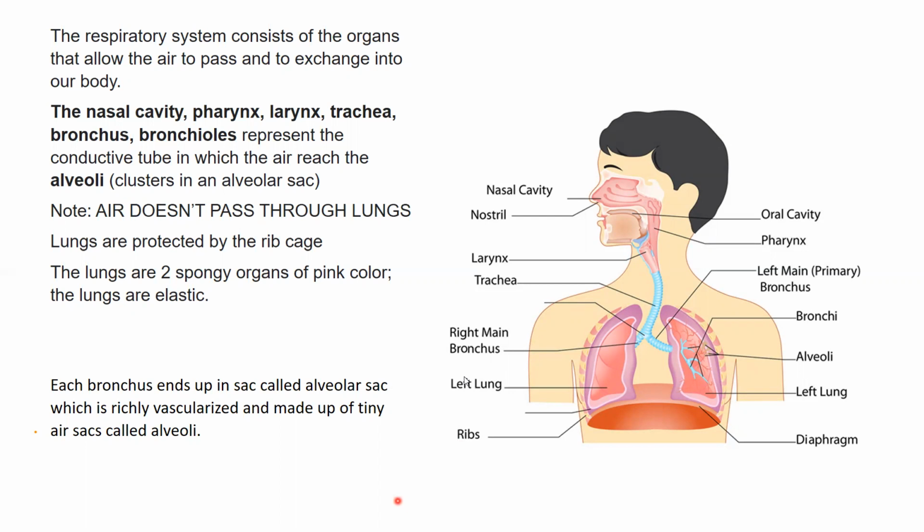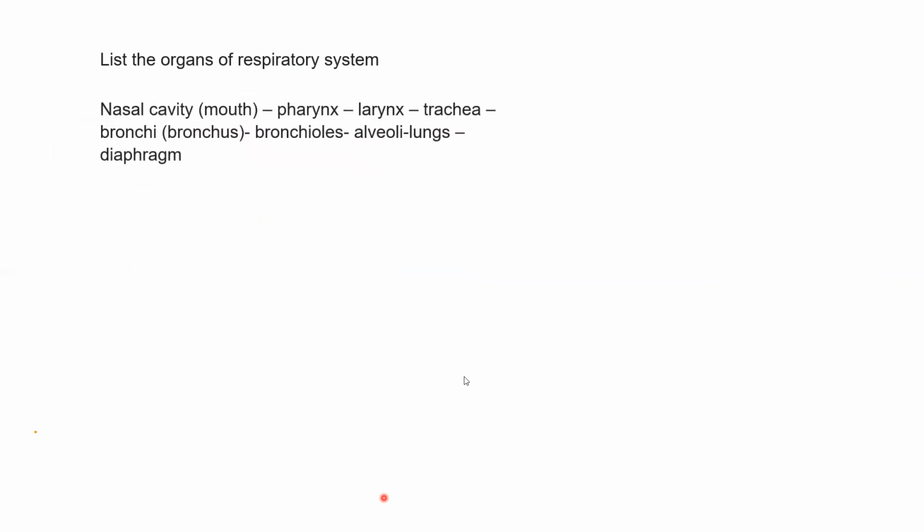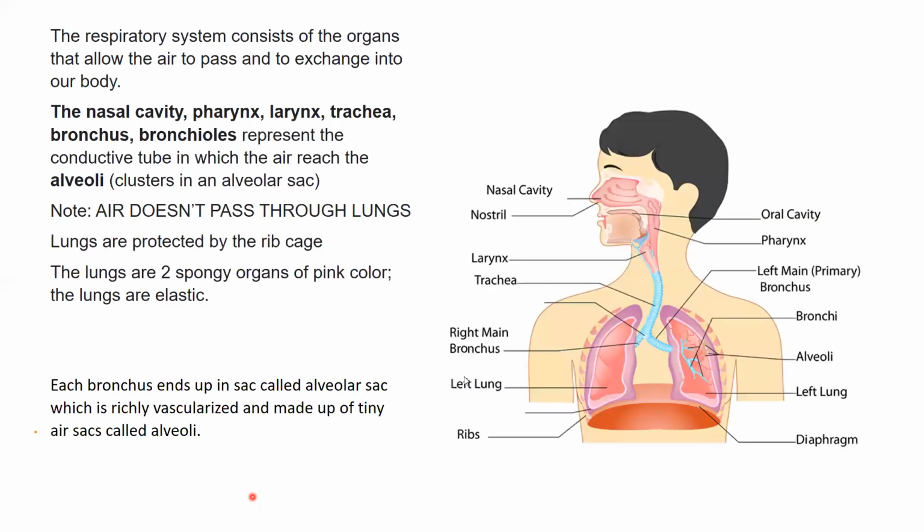Now, so what are the organs of the respiratory system? These are the nasal cavity and the mouth, the pharynx, the larynx, the trachea, the bronchi, the singular of bronchi is the bronchus, the bronchioles, and the alveoli. And of course, we have the lungs and the diaphragm. These are the main two parts which are here. You can see in this slide. So this is the lung, and this is the diaphragm, which is a muscle that helps in respiration.